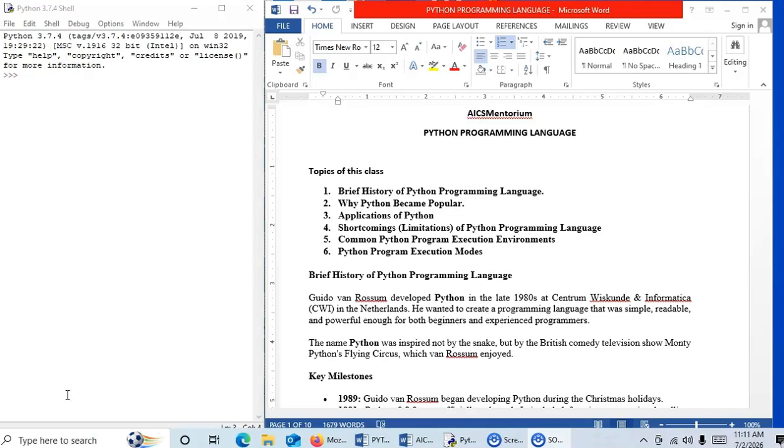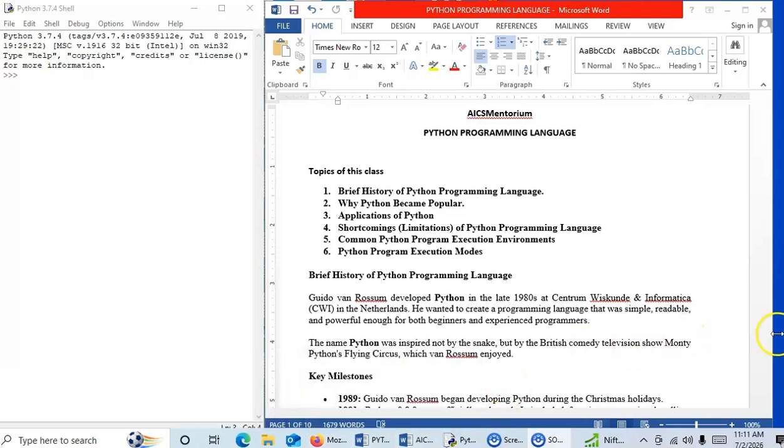Guido van Rossum developed Python in the late 1980s at Centrum Wiskunde and Informatica, CWI, in the Netherlands. He wanted to create a programming language that was simple, readable, and powerful enough for both beginners and experienced programmers. The name Python was inspired not by the snake, but by the British comedy television show Monty Python's Flying Circus, which Van Rossum enjoyed.